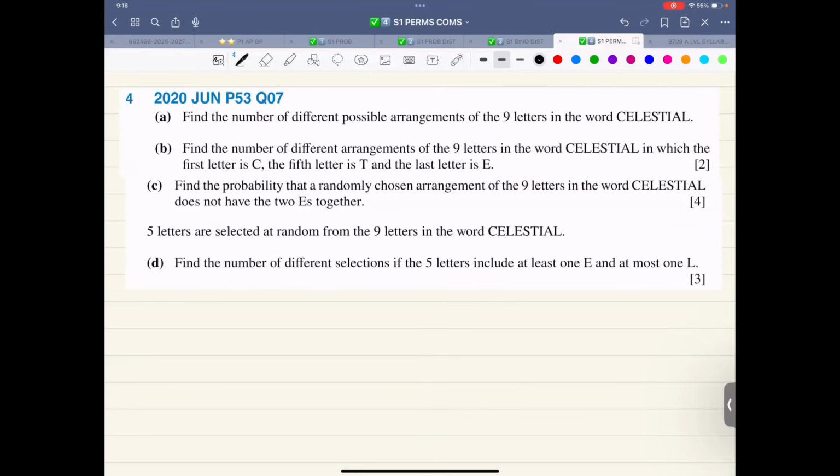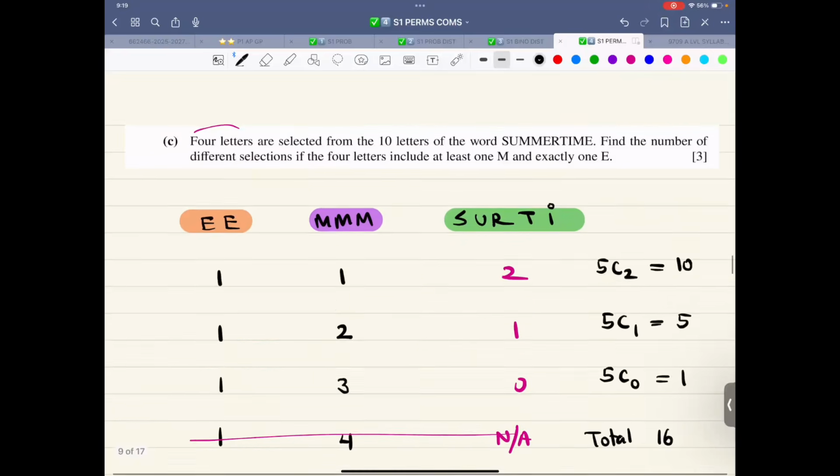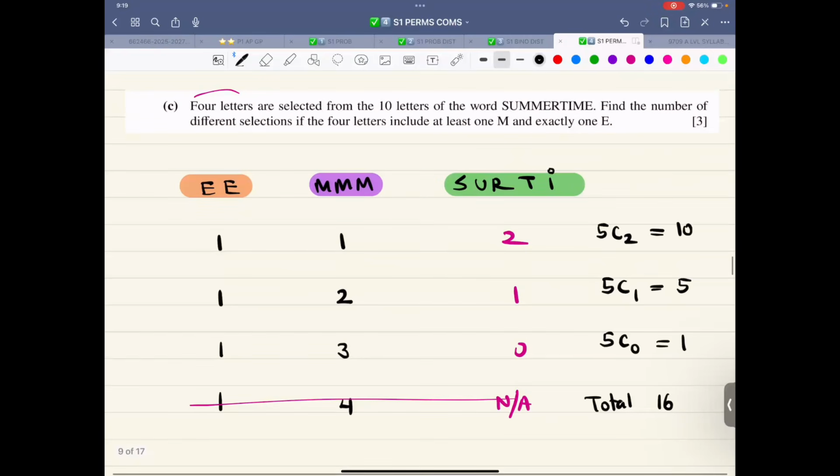Let's do this one, the last question. Just read through it. I want you to read it, so I can just repeat part C. Part C, 4 letters are selected from 10 letters of the word summertime.